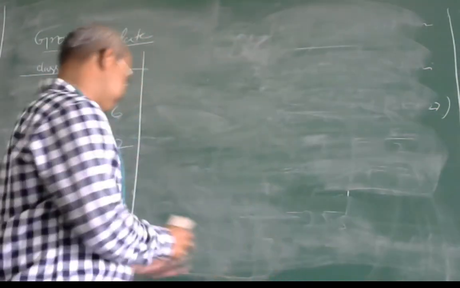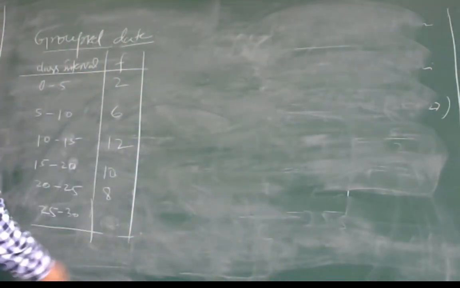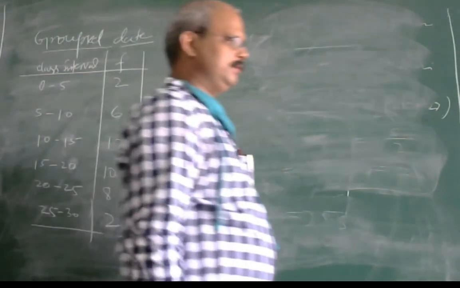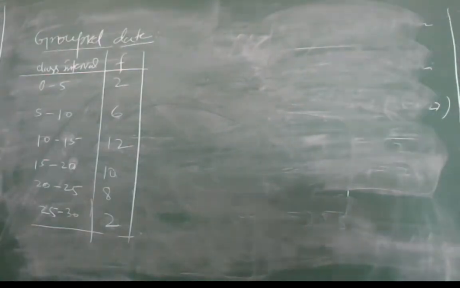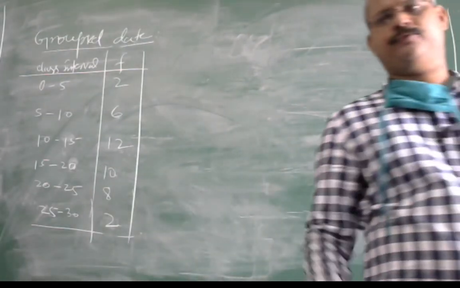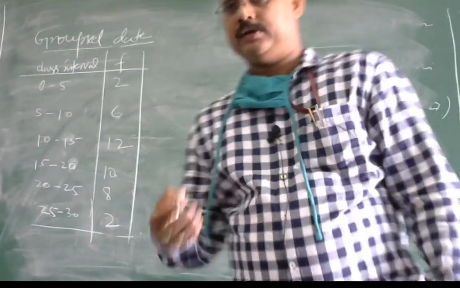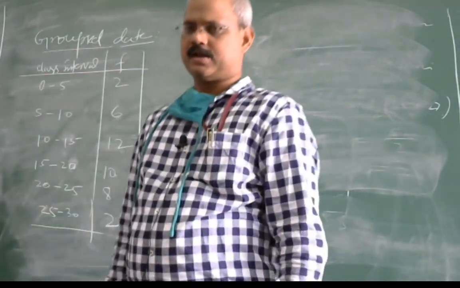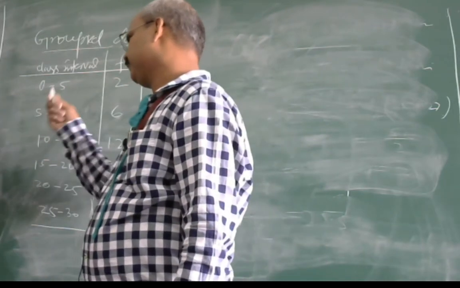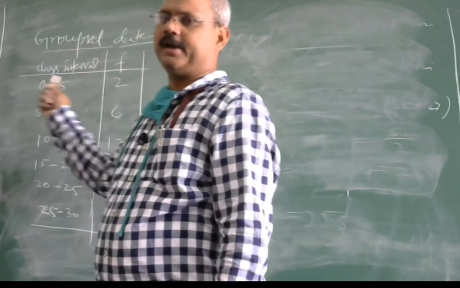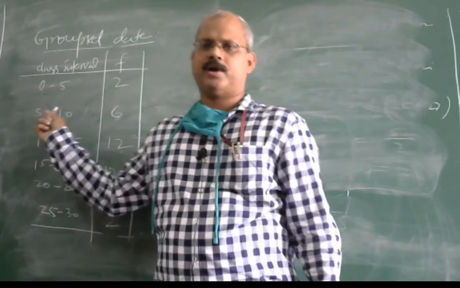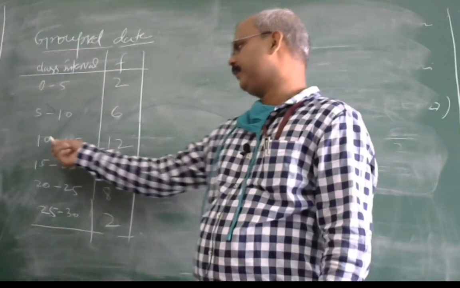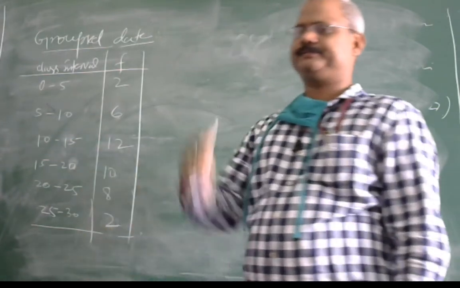So if in a class there are 40 students, the intake is 40. If you want to make a group for this class, 0 to 5 means those students who are getting marks between 0 to 5 are 2, between 5 to 10 are 6, between 10 to 15 are 12, like that.